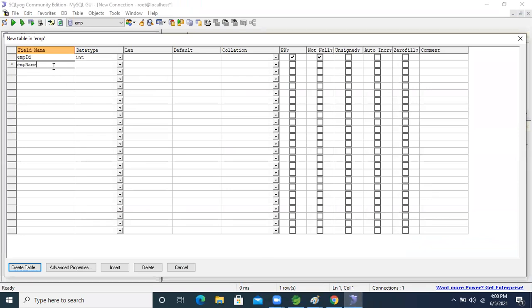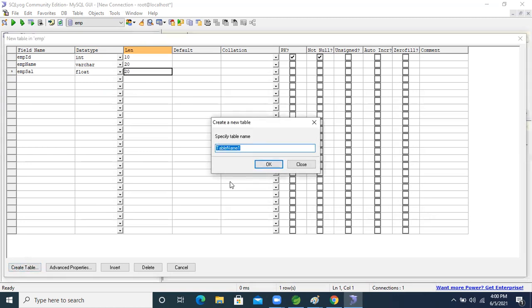Here it is varchar. Sorry, varchar, with length 20, and here also give 10, and there is no not null. Another one is emp cell. For emp cell I'm taking a floating number, and the length I'm giving is 20. Now we will create the table. What is the table name? Employee.